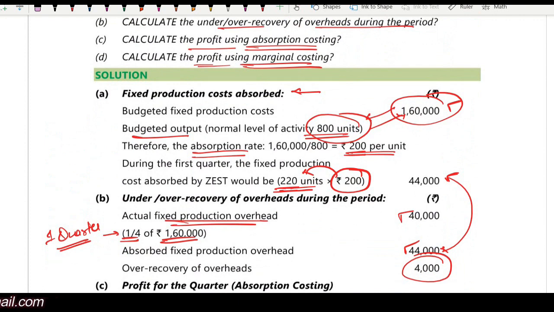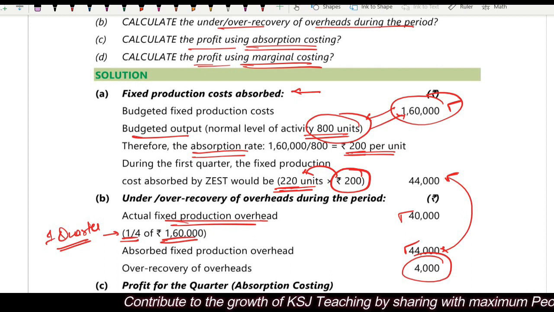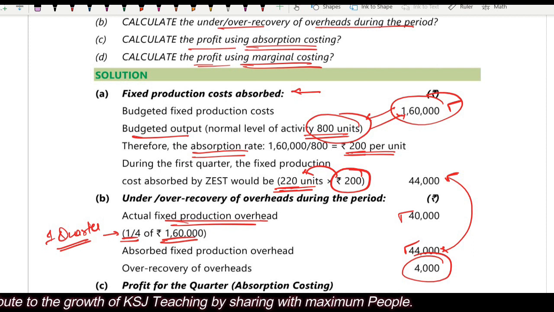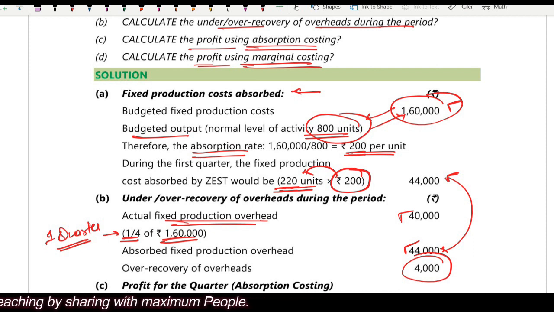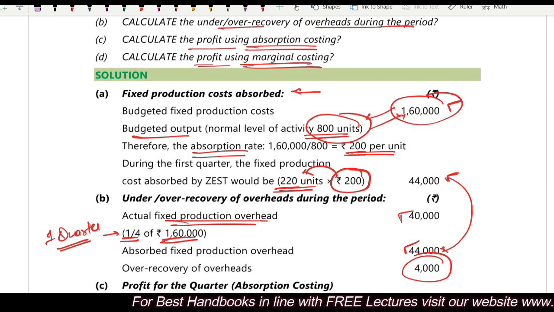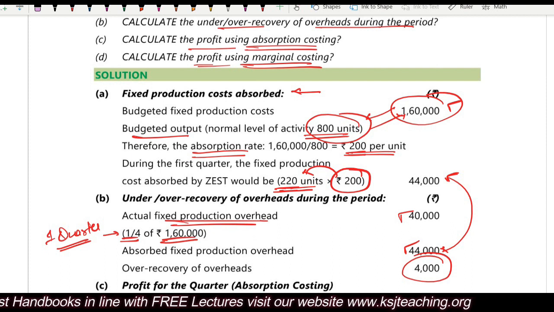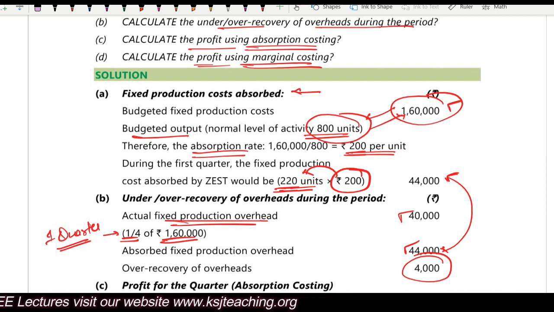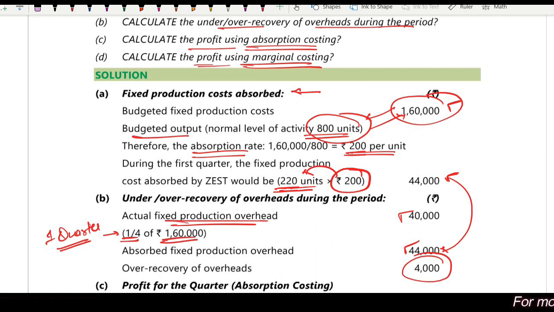So what we have done is, first we have seen that in a particular quarter, what is the fixed production cost that you have absorbed, right? Absorption is done on some basis. The basis here is number of units. The absorption rate has been calculated on the basis of number of units, that if 1,60,000 is the cost for 800 units, what will be the cost that you will be absorbing for 220 units, right? Actual fixed overheads 1,60,000 into 1 by 4, because 1,60,000 is for the complete year and 1 by 4 is for 1 quarter. You are calculating 40,000, whereas you have absorbed 44,000 rupees, right?